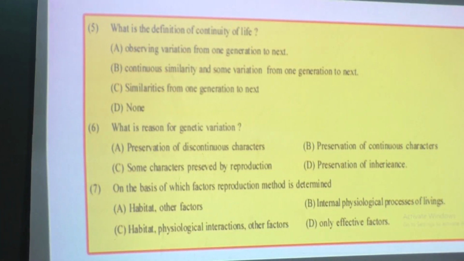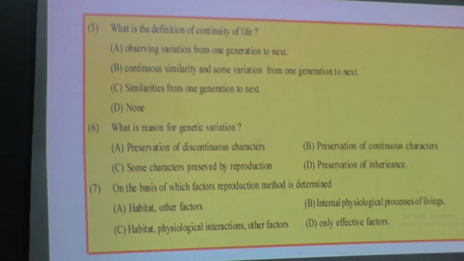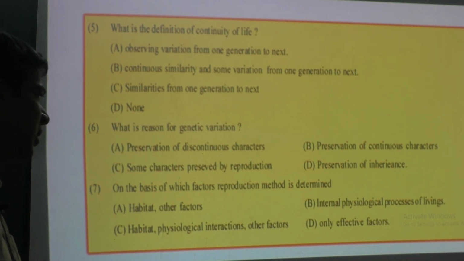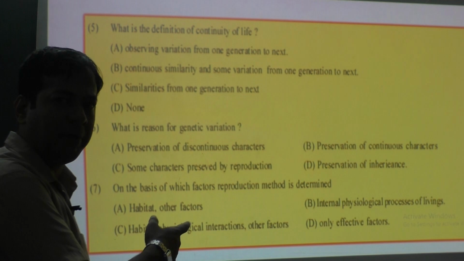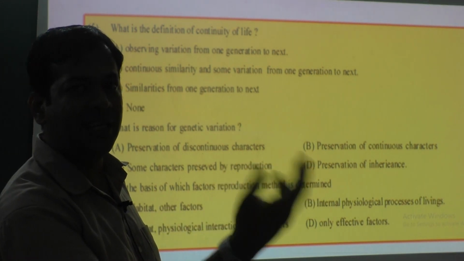So it should be option C, some characters preserved by reproduction. Then on the basis of which factors is the reproduction method determined? Habitat, internal physiological processes of living beings, physiological interactions and other factors, and only effective factors. Do you know the meaning of habitat? Habitat means the place where an animal lives.